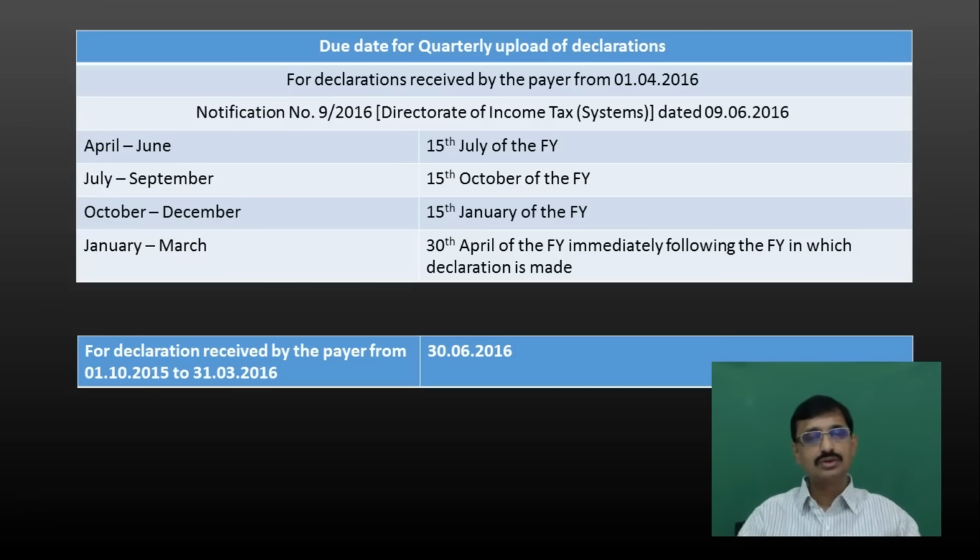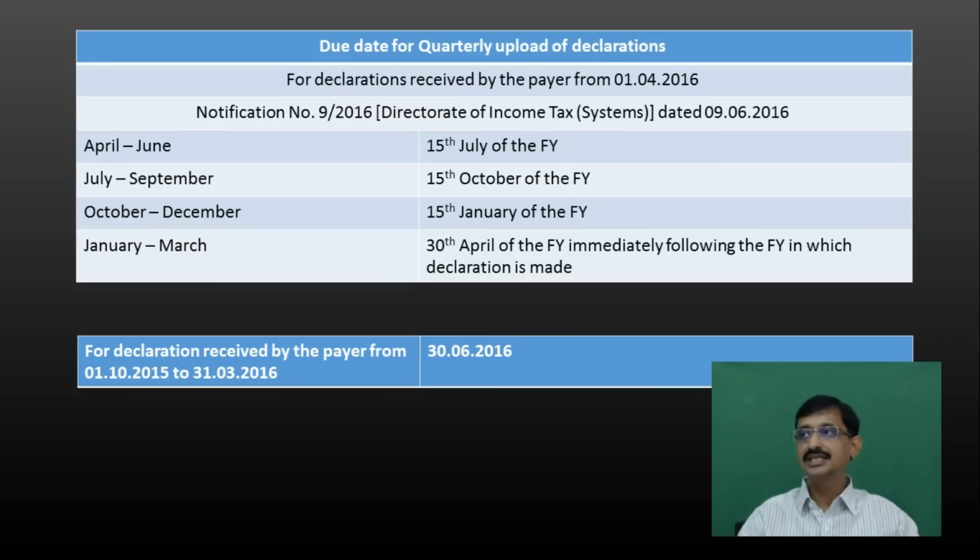And mind you, as per the current procedure, the manual filing has been withdrawn. These forms, as per rule number 29C, have to be made only through the e-filing process on the e-filing website. Now for Q2, the due date is 15th October of the financial year. Means the payer, for all the declarations received during Q2 of the financial year, has to submit online all these declarations, consolidated Form 15G or consolidated Form 15H, by 15th October of that particular financial year.